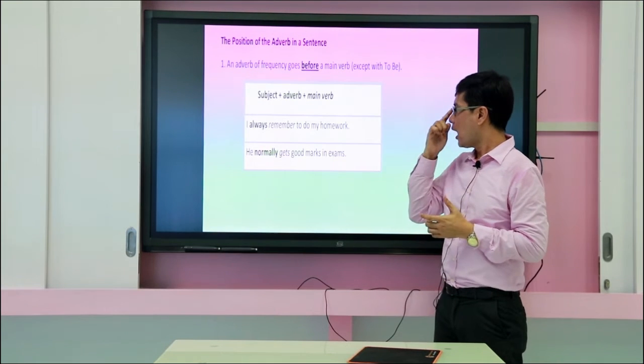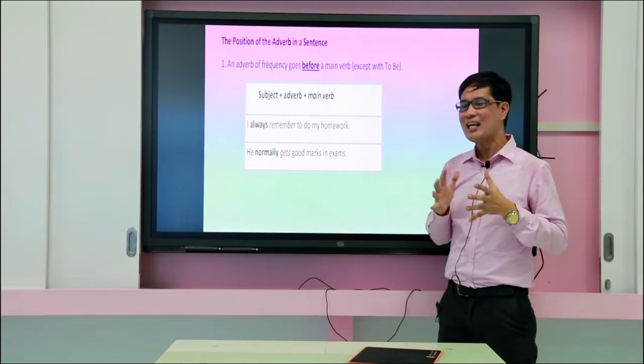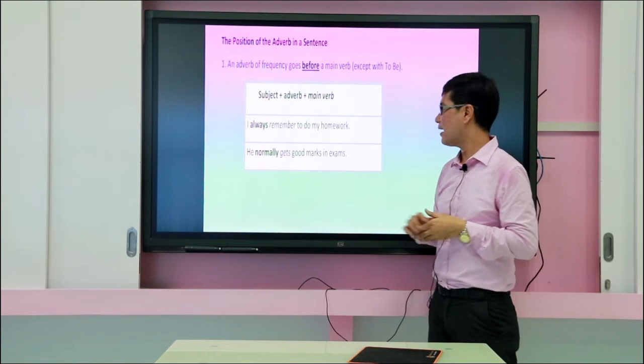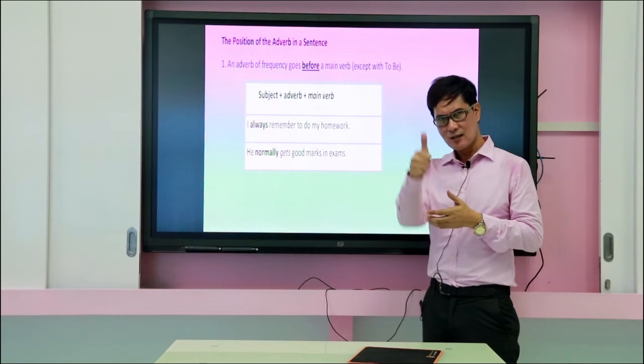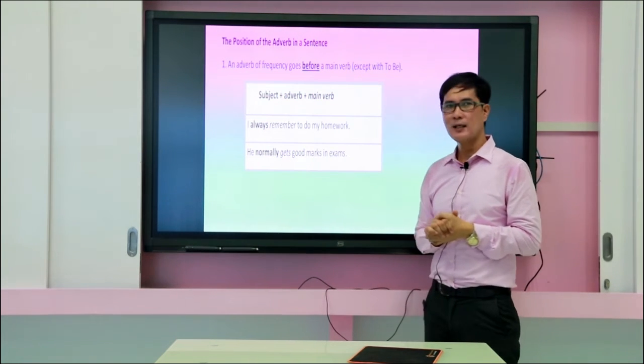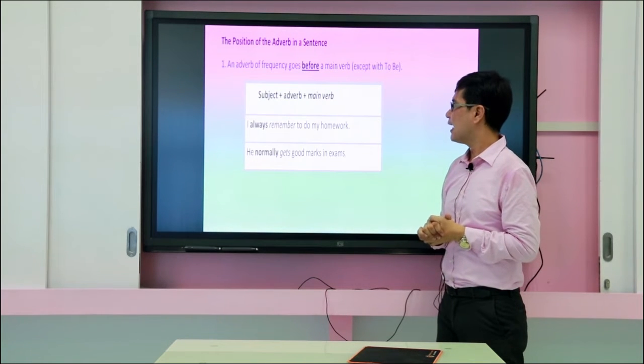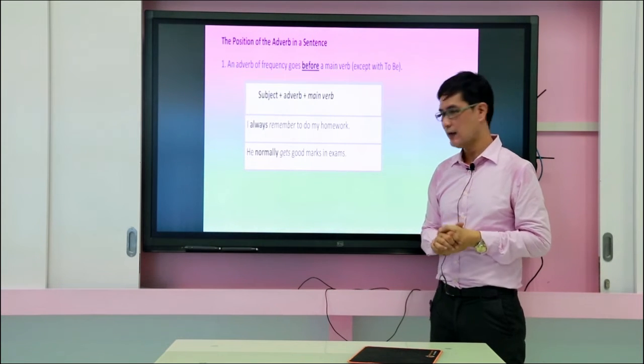How about the second sentence? He normally gets good marks in exam. So we have he as the subject, that's correct. Normally is the adverb of frequency, and we have gets for the main verb.